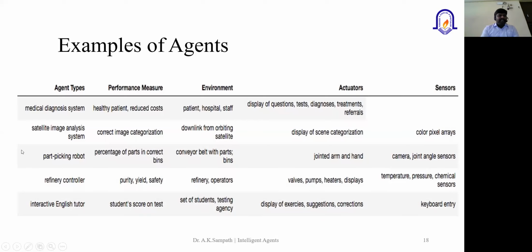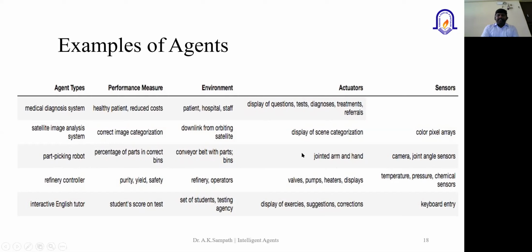So the third application, I could say here, is the part picking robot. When you talk about a part picking robot, again, its performance could be the following. This part picking robot might be used in industry in order to take a particular box that will be shipped, right? That will be placed in the container, all these things. So that will be performed by the part picking robot, right? The performance measure is the percentage of parts in the correct bins, and then the environment could be the conveyor belts, might be the bins and other shipping units, might be the vehicle and all other things, right?